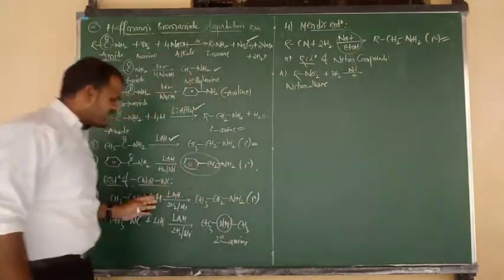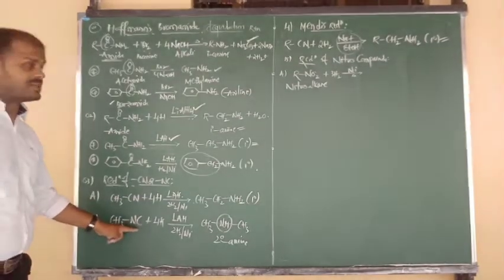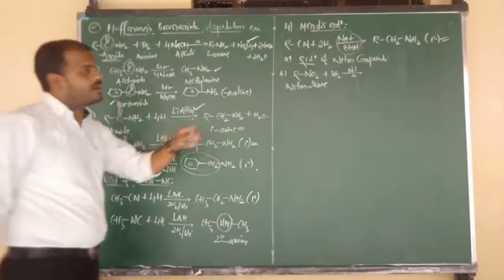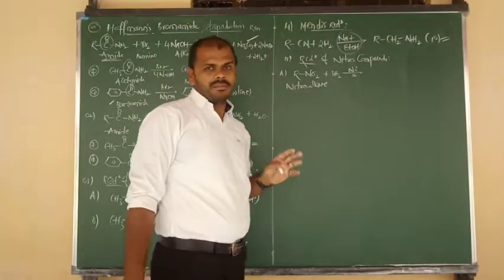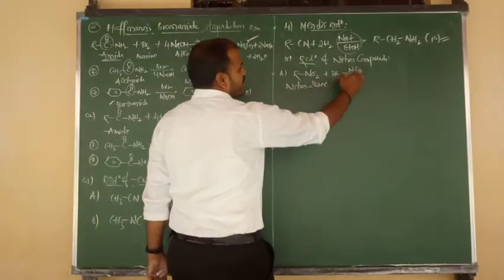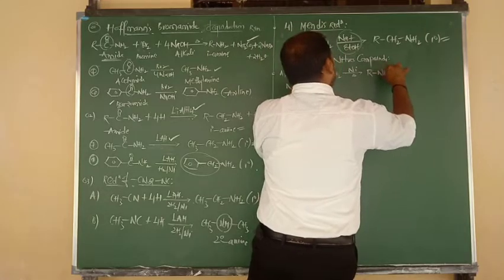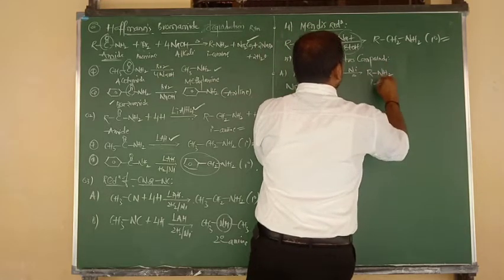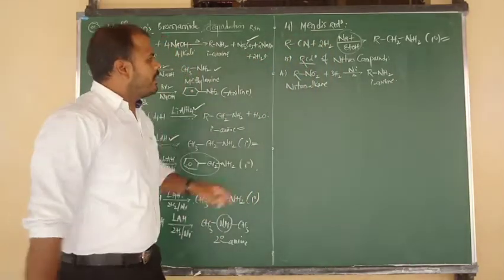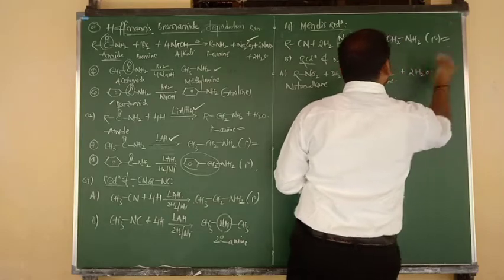Same thing, beta. Cyanides upon reduction give primary amine, isocyanides upon reduction give secondary amine. These are the only special ones: amides give primary, isocyanides give secondary. Remaining all give primary amine. So same thing here also. Nitroalkanes upon catalytic hydrogenation give primary amines. So RNO2 is converted into RNH2. So here you are getting the product which is nothing but what, beta? Primary amine. The remaining 2 oxygens are eliminated in the form of water molecule.